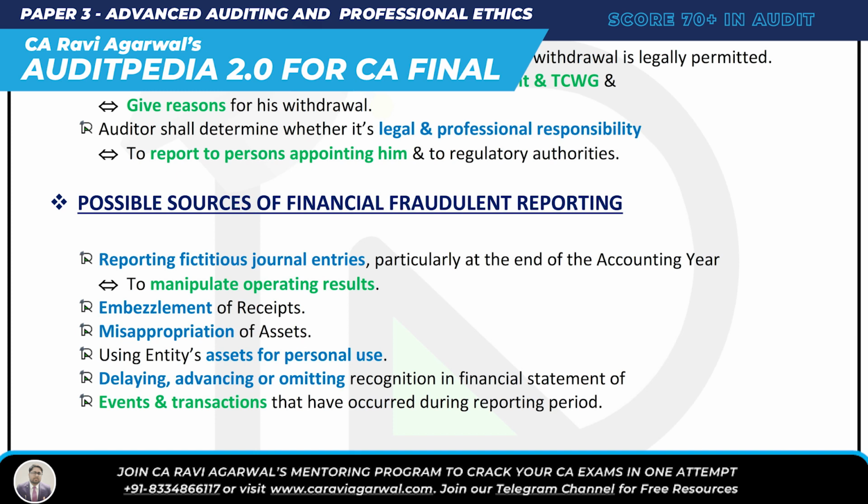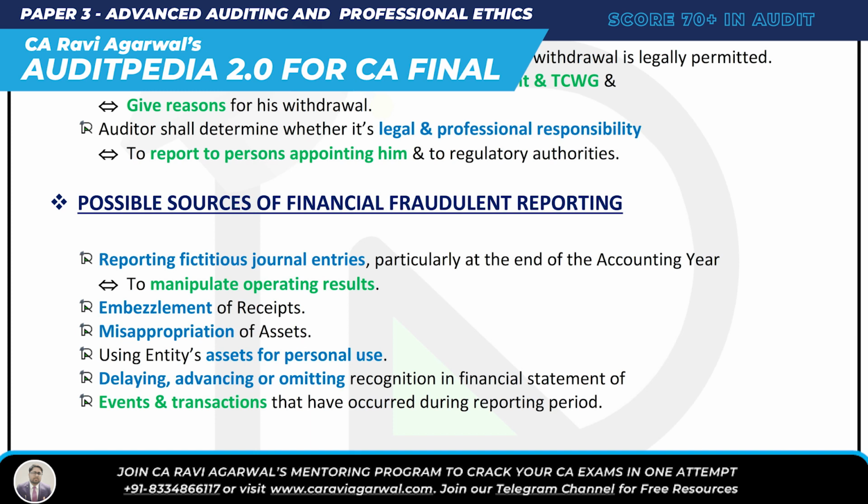Okay, so what are you reporting? Fictitious journal entry. Okay, F. R is receipt, embezzlement of receipt. F-R-A. A is misappropriation of asset. F-R-A-U. U is using entity asset for personal use. And D is delaying, omitting recognition in the financial statement of transaction.